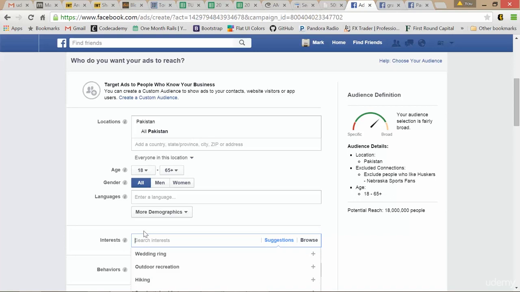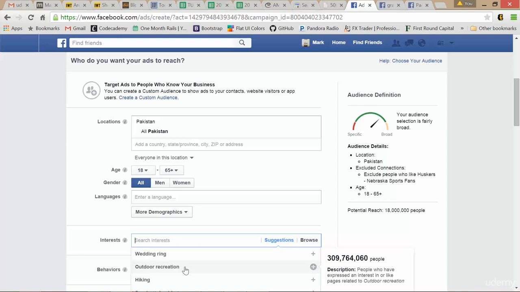If I type in men's wedding band and this website comes up with an SEO title of men's wedding band and a description of men's wedding band and a blog post of men's wedding band, that's pretty relevant, right? They're very relevant, and it's exactly what I was searching. So Facebook is the same way with ads. If I target someone who's going to like my page in another country, yes, it's going to be a cheap click anyway, but what if I target an interest that they are already interested in? That's going to increase my relevancy score for that ad, therefore lowering the cost per click or like even more.